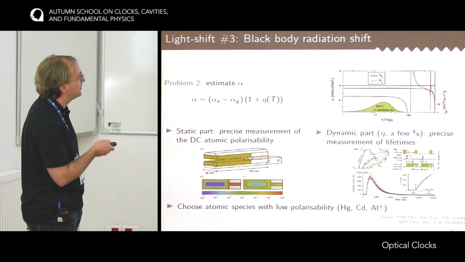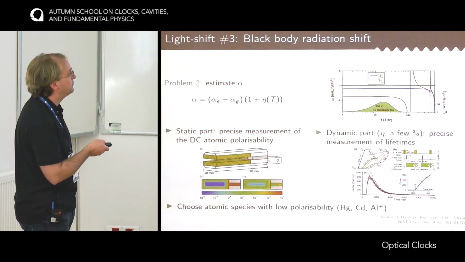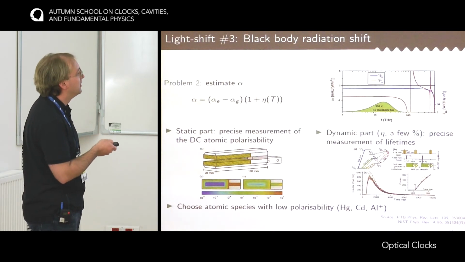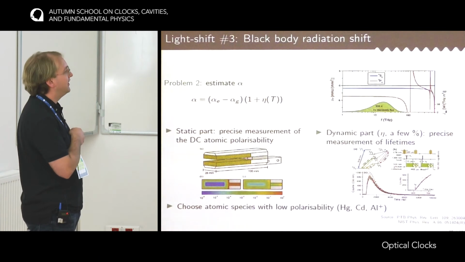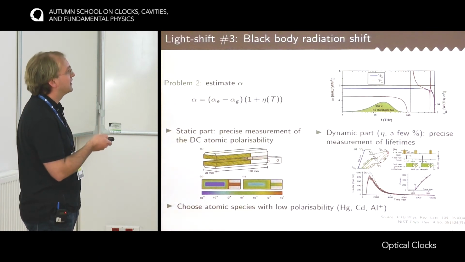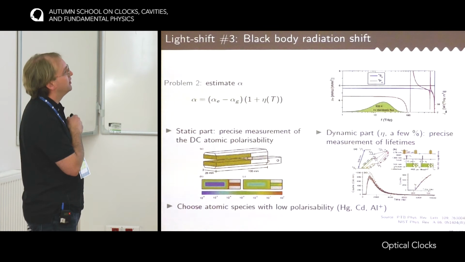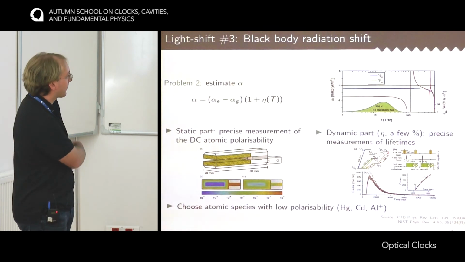So this is an experiment that was done at NIST with ytterbium, in which they populate excited states, and then they measure the decay rate of these states. From this decay rate, they can deduce the oscillator strength of the transitions, and then deduce the shape of the dynamic polarizability.